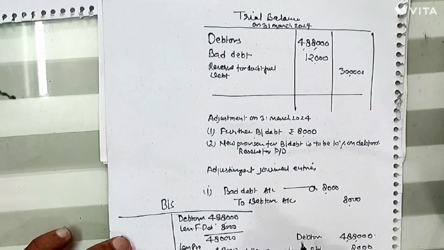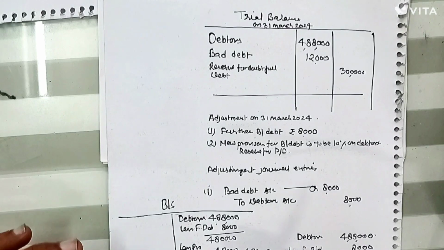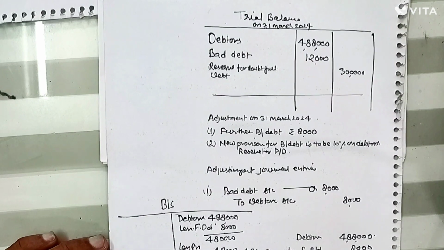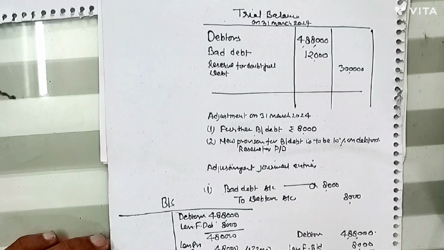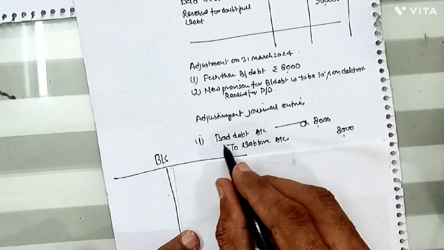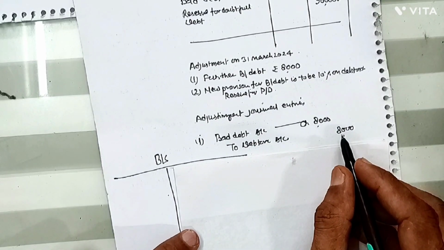Now the question is how to show all these matters in the trading and profit and loss account. This is the first entry: bad debt account debited to debtor account.